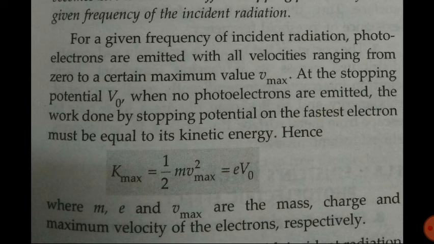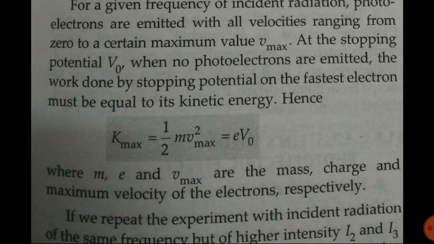So when no photoelectrons are emitted, the maximum kinetic energy K max equals half m V max square, here V max because of maximum velocity. This should be equal to eV naught, where eV naught is the potential energy on the electron. So when kinetic energy equals stopping potential, only then will there be no photoelectron, where m, e and V max are the mass, charge and maximum velocity of the electrons respectively.